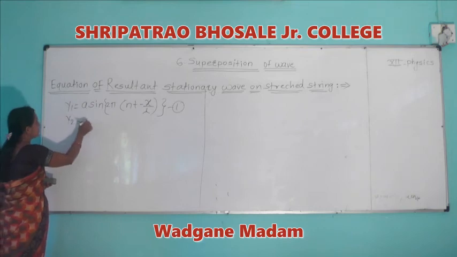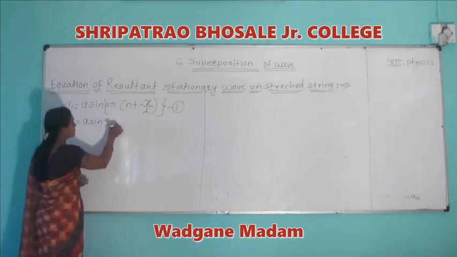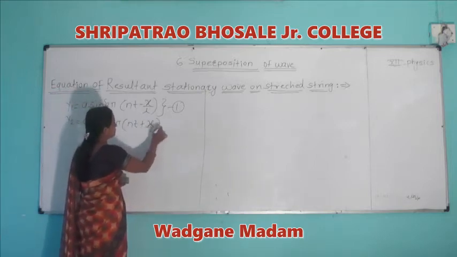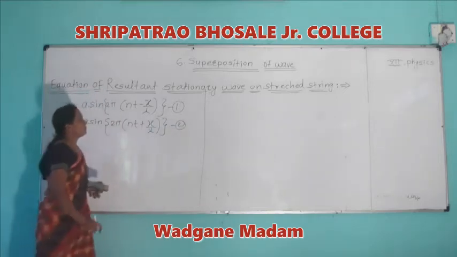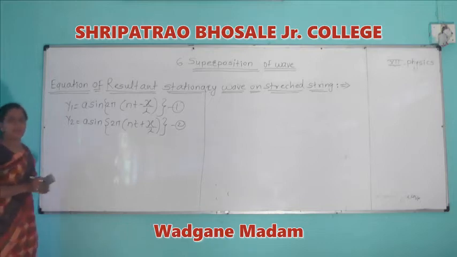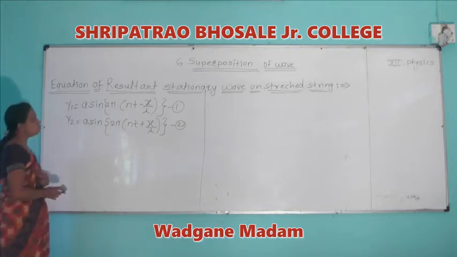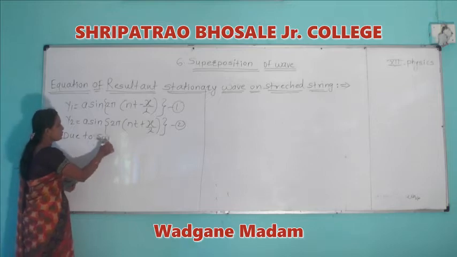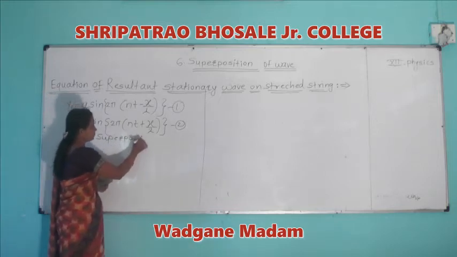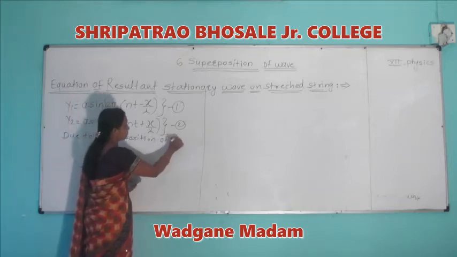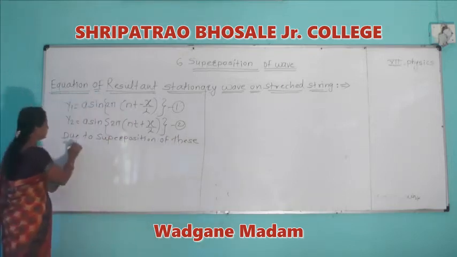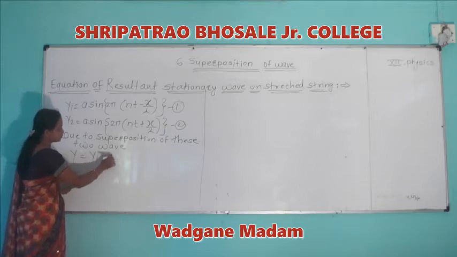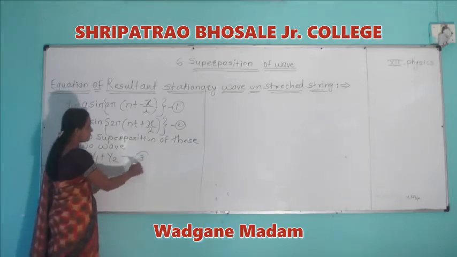Another equation is y2 = a sin 2π(nt + x/λ), equation 2. Then due to the superposition of these two waves, we can write y = y1 + y2, equation number 3.